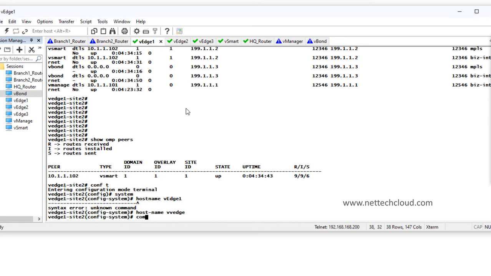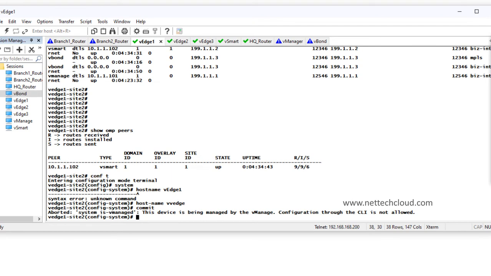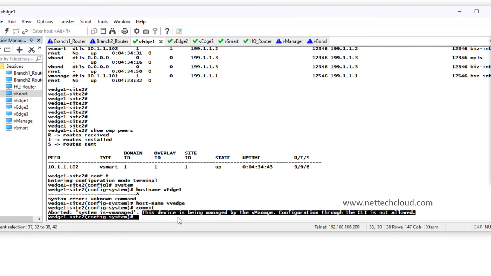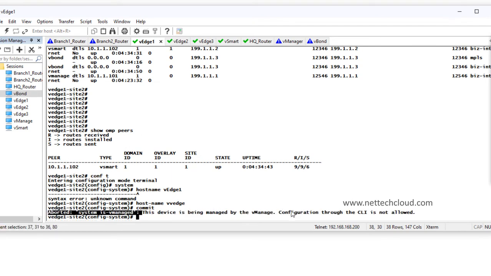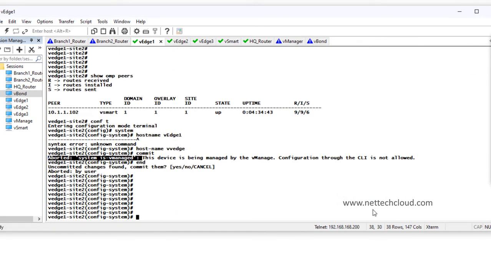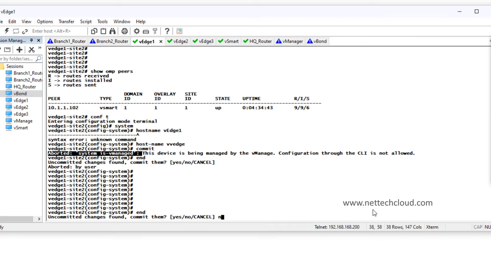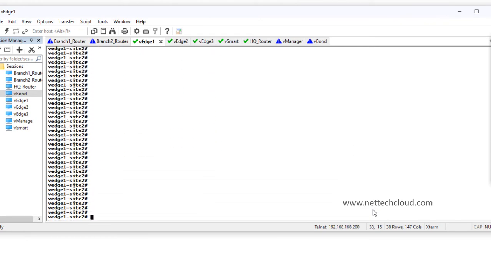Any name. No issue. Commit. Now here, see the error message: this device is being managed by the vManage. Configuration through the CLI is not allowed. You understand that? And what minimum configuration is required, even in a case where there is no ZTP or PNP?